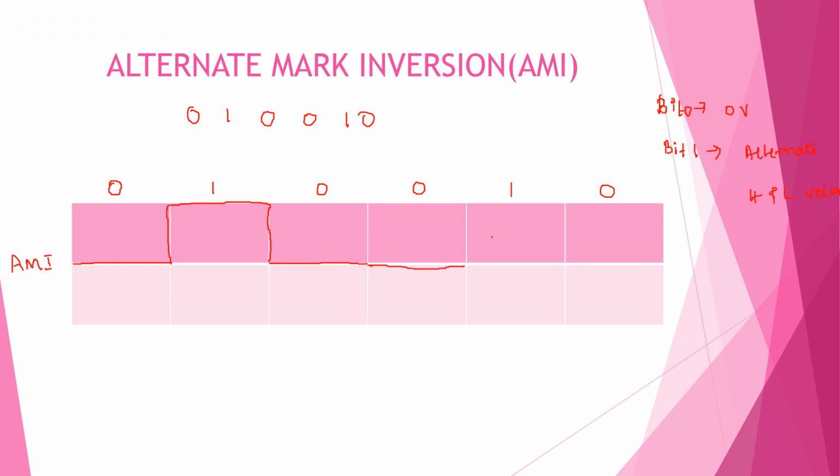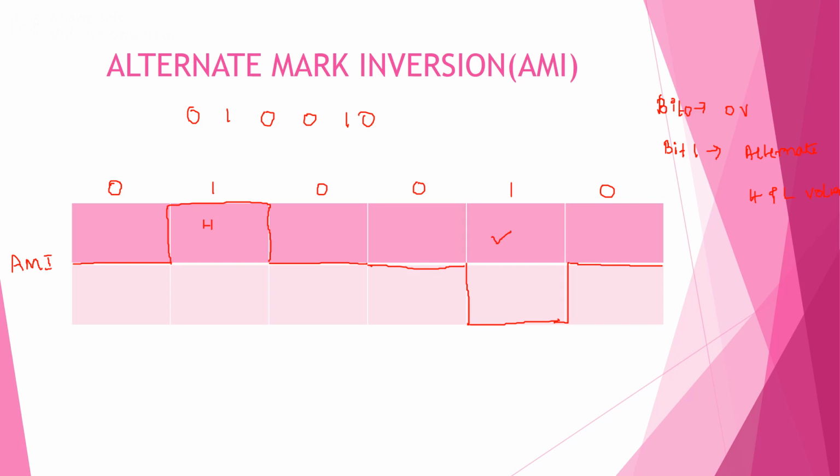Now, I have already considered high voltage over here, so now I need to consider alternate negative amplitude. Once again bit 0. So this is how we can represent the pattern 0, 1, 0, 0, 1, 0 using the AMI scheme.